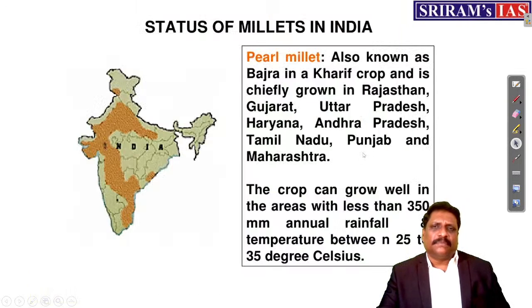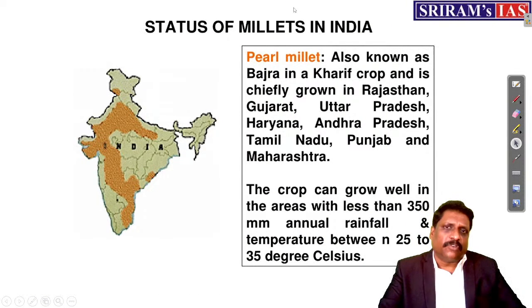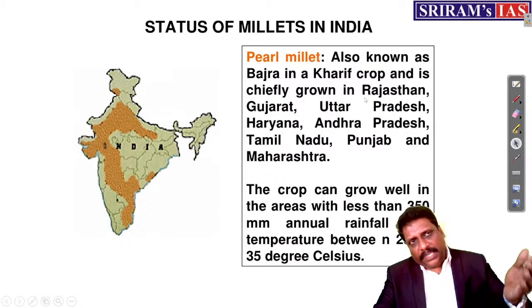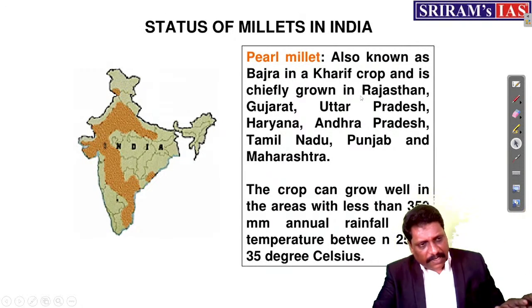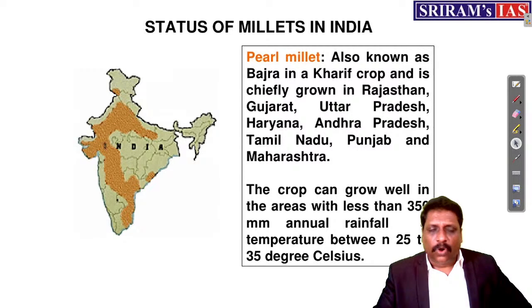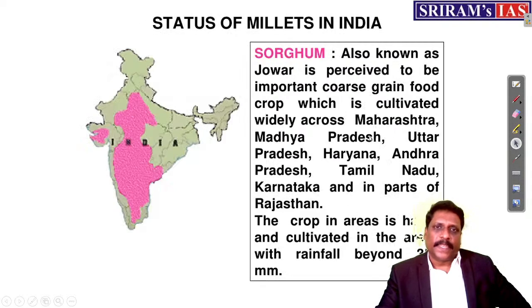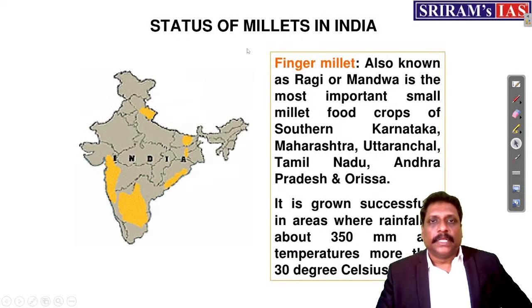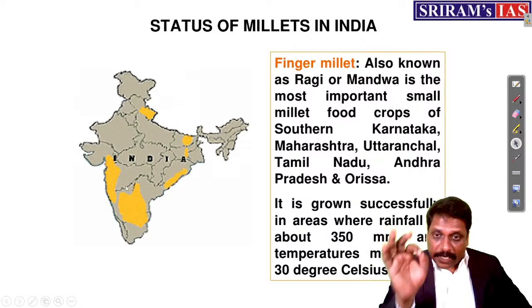And of course, I said the choice belongs to the state itself. For example, pearl millet, that is bajra, one of the chief cultivators of bajra is Rajasthan, right? Take it very simple. Wherever the sophisticated crops cannot be grown, millets can be grown. Plateau interiors, semi-arid regions, all these regions, millets can be grown. Then jowar or sorghum, one of the leading producers is Maharashtra, right? Then ragi, the default name comes with Karnataka.